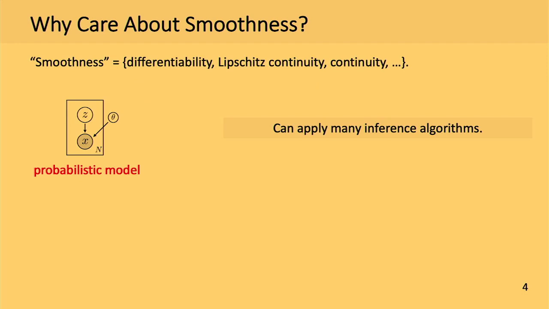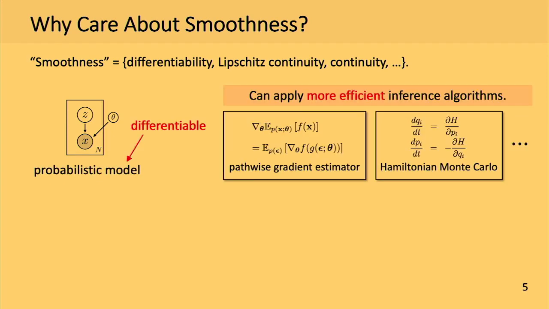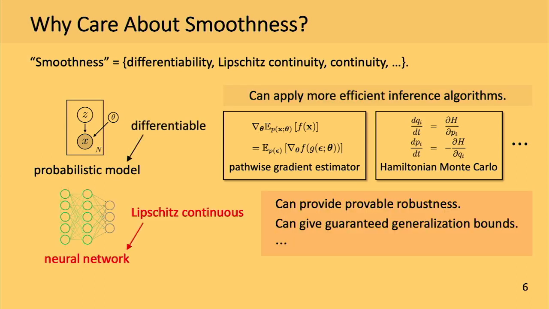So to explain this, suppose that we are given a probabilistic model, then we can apply many different inference algorithms. But if we know that this model is differentiable, then we can apply more efficient algorithms, such as pathwise gradient estimator. Similarly, if a neural network is Lipschitz continuous, then we can do many interesting things, such as proving robustness guarantees or so. And actually, there are many more examples where knowing the smoothness properties can be very useful.